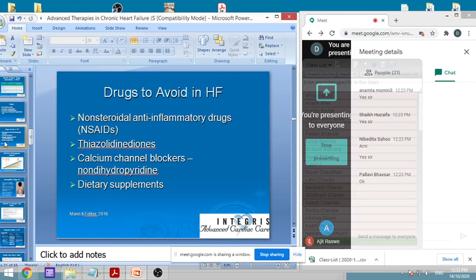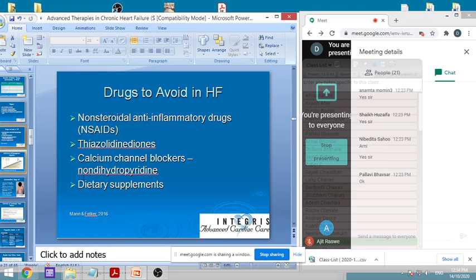But the other one, for example verapamil, acts on the cardiac side, and it will reduce the force of contraction. Already there is heart failure, so you should not use calcium channel blockers of the verapamil or even diltiazem class. These are very, very important things which you should know and understand.